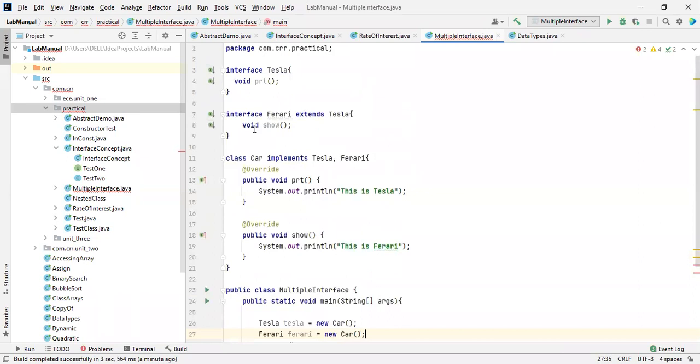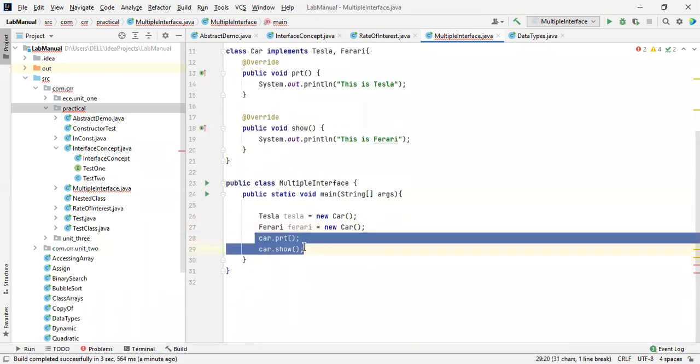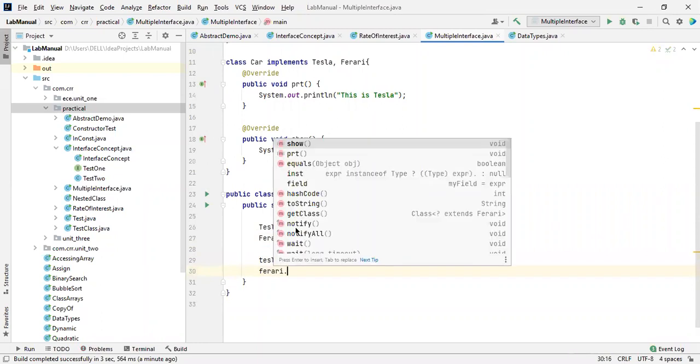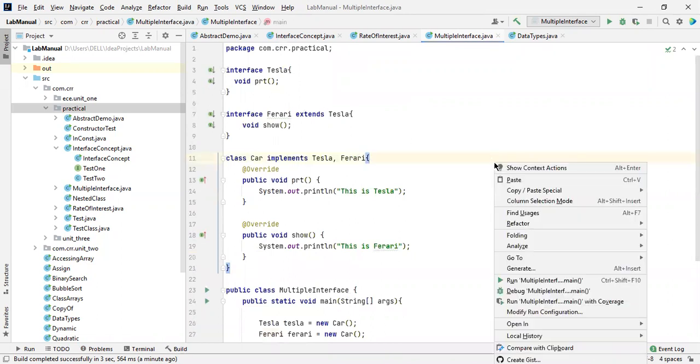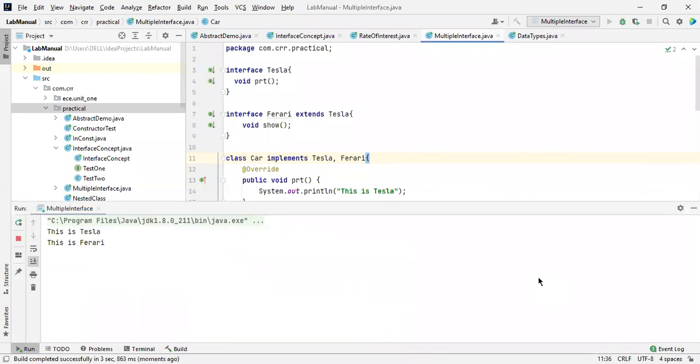So we'll call it an upcasting. So how you are going to achieve this, how you are going to access this, based on the objects we created at the time of upcasting. Now I am going to access Tesla dot print, and now I'm going to access Ferrari dot show. Let me run, and these two things are highlighted. These interfaces are somewhat confusing, but if you understand a simple concept, then you will get a clear-cut idea.